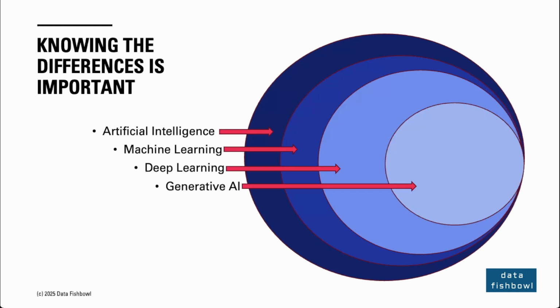Absolutely. Which leaves us with a final thought for you to ponder. As these different levels of AI evolve from basic classification right up to complex creativity, how might they reshape not just the tools we use every day, but maybe even our own definition of what intelligence means? What specific real-world problems are you already seeing these different AI types solve? Or perhaps more excitingly, what challenges do you think they could tackle next? Something to think about.